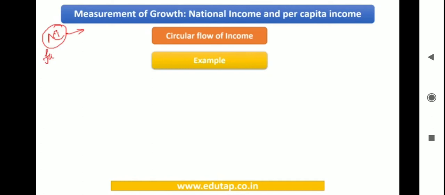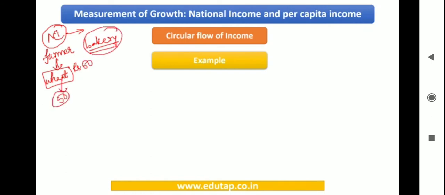So there's a farmer, a famous example where the farmer is producing wheat, okay? Now there's a bakery owner, and that particular bakery owner uses this wheat as its input, so he goes and buys wheat from this farmer and pays him rupees 50. Okay, now this bakery owner uses that particular wheat and prepares cakes, and he sells these cakes to the consumer for rupees 200.